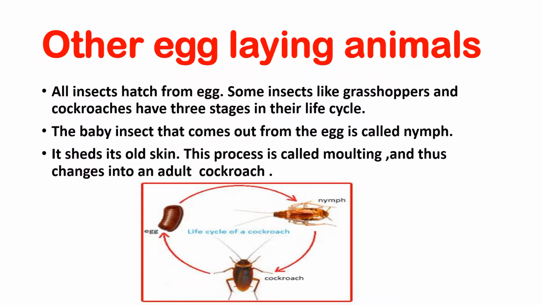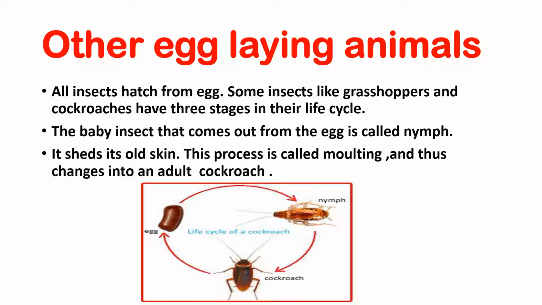There are some animals that lay eggs, but their young ones do not come out directly. They undergo different stages to complete their life cycle. All insects hatch from eggs. Everyone knows hatching means breaking down of the eggshell, and when the young ones come out, that process is known as hatching. Insects like grasshoppers and cockroaches have 3 stages in their life cycle.